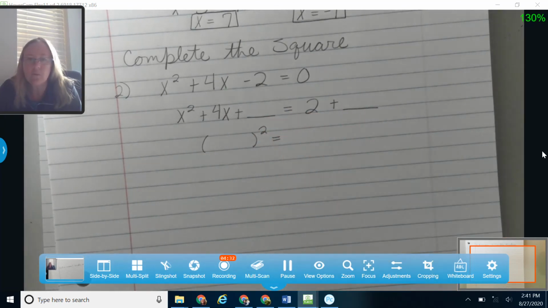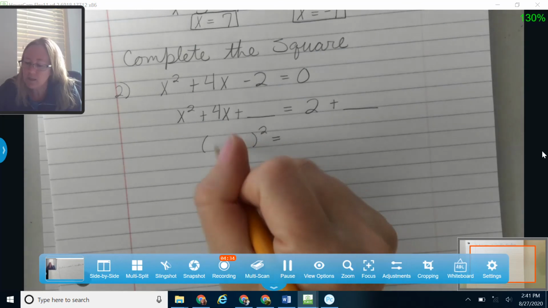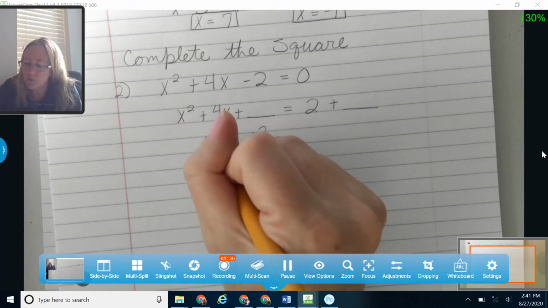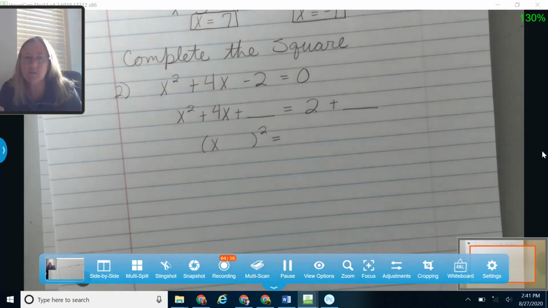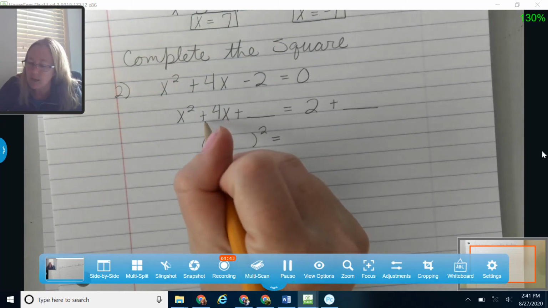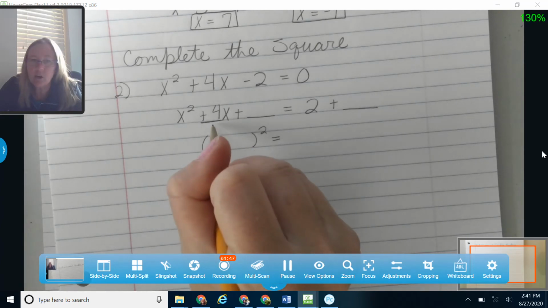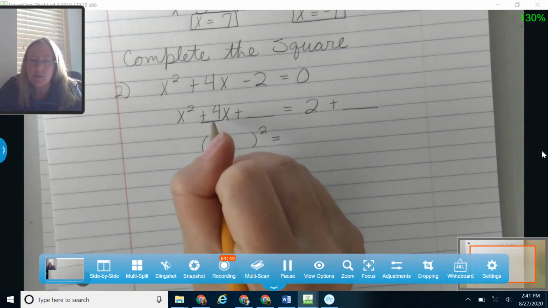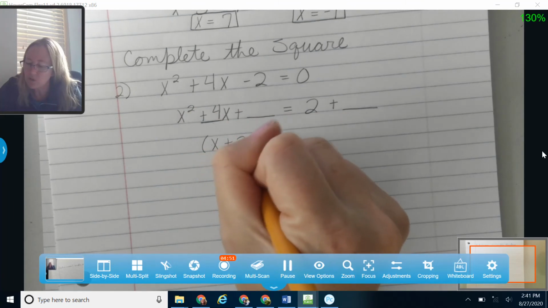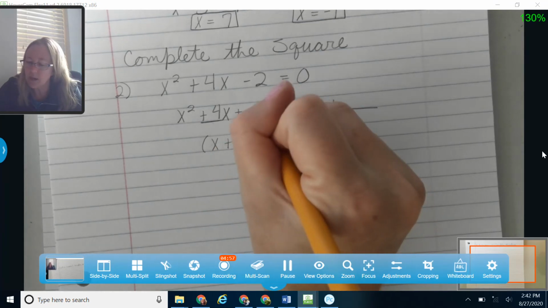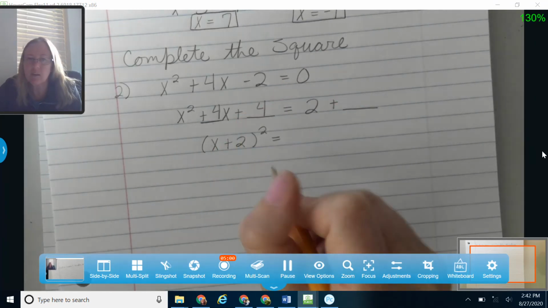To get this piece, I'm going to bring down my variable, so the square root of x squared just gives me x right there. And then here's where our pattern happens. I'm going to start by taking half of whatever this is right here, and I'm going to bring the sign with it. So half of 4 is going to give me 2, or plus 2. And then I'm going to take this plus 2 and square it to get back up here. I'm going to square that and it's going to give me 4.